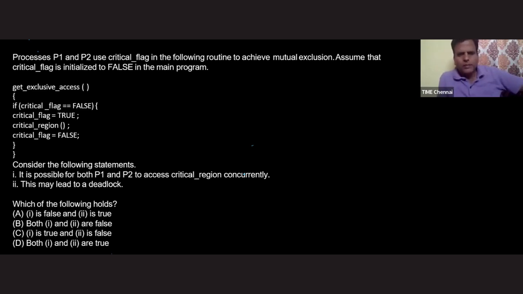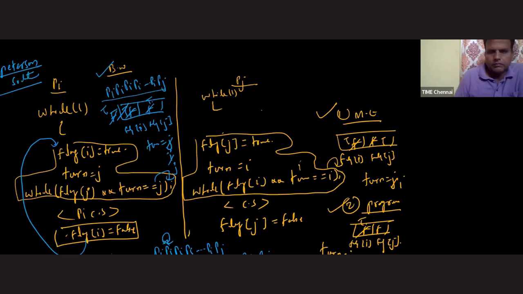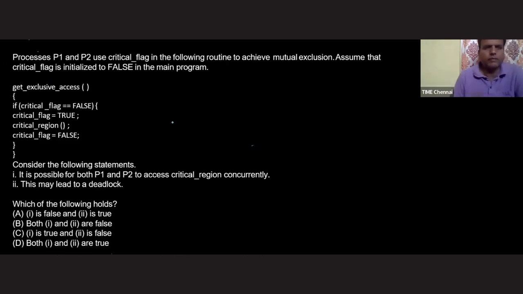This is a GATE problem. Actually, I forgot to write the year, but I think it is around 2007, I think 7 or 10. So that means these three issues are correct. Okay, fine. Let's see this one.